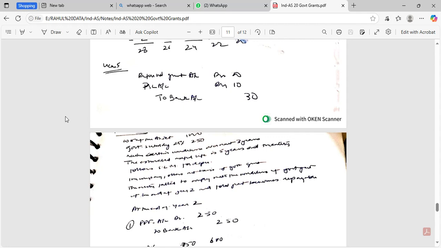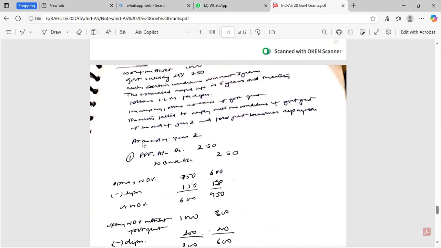The company uses net basis for government grant. The entity failed to comply with the conditions of the government grant at the end of year 2, and the government grant becomes payable. So the first entry would be PPE to bank 250, as it is accounted on net basis.